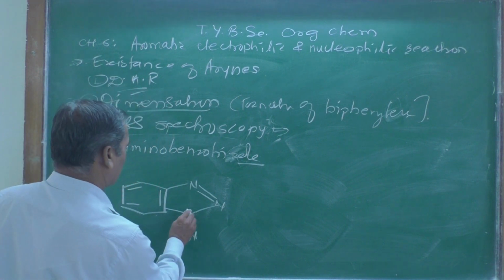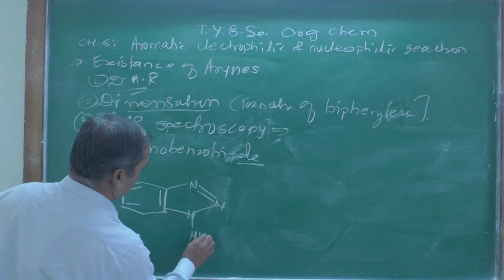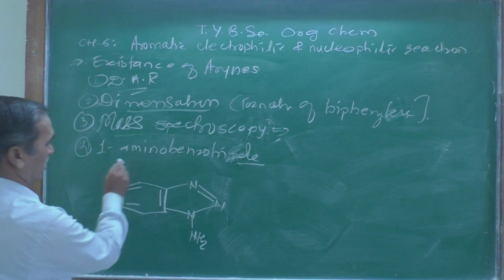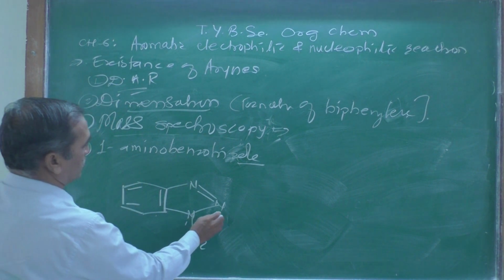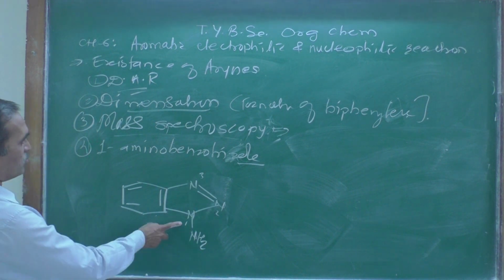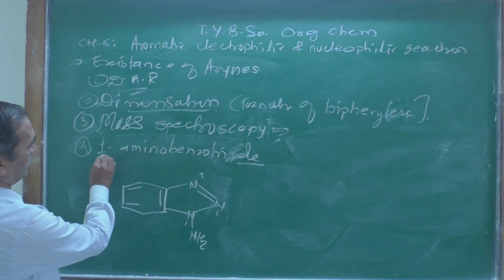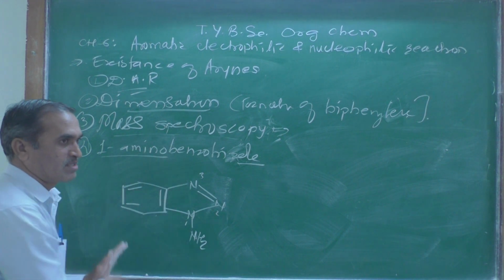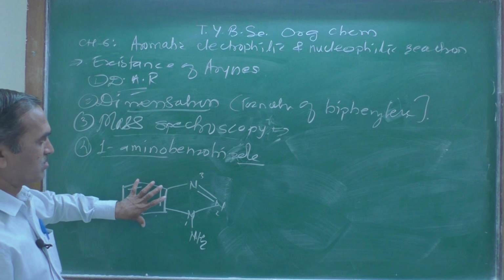Triazole with 3 nitrogen atoms is here, and NH2. And the name of this benzotriazole compound is numbered 1 2 3 like this. So at the one position the amino group is there, therefore 1-amino benzotriazole means that a benzo-fused system is there.